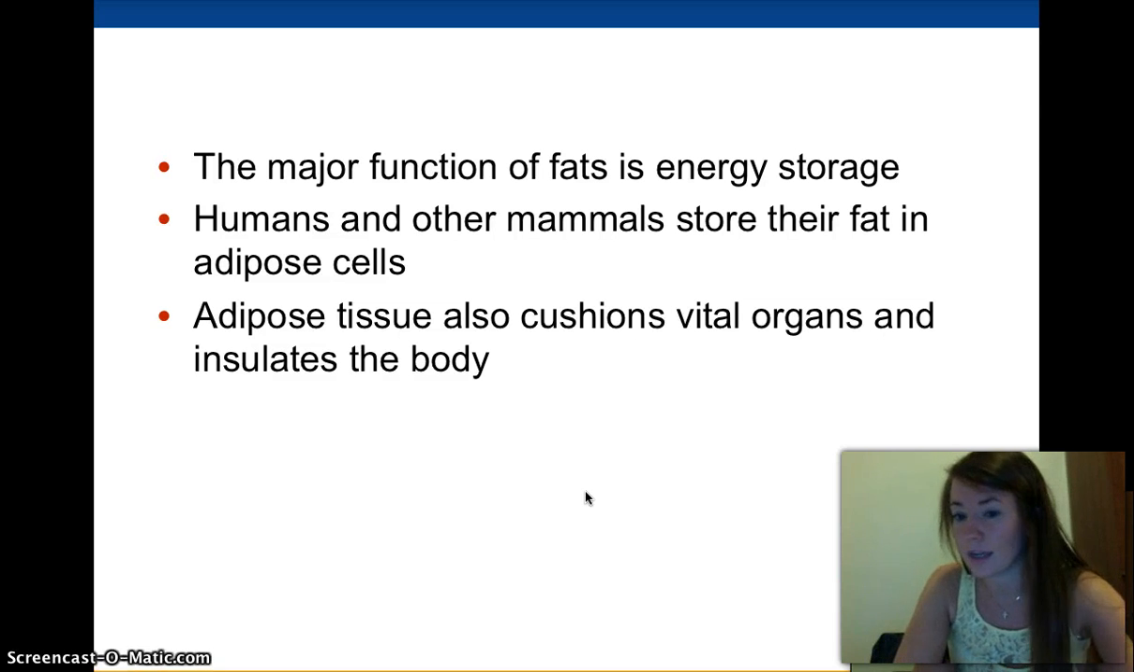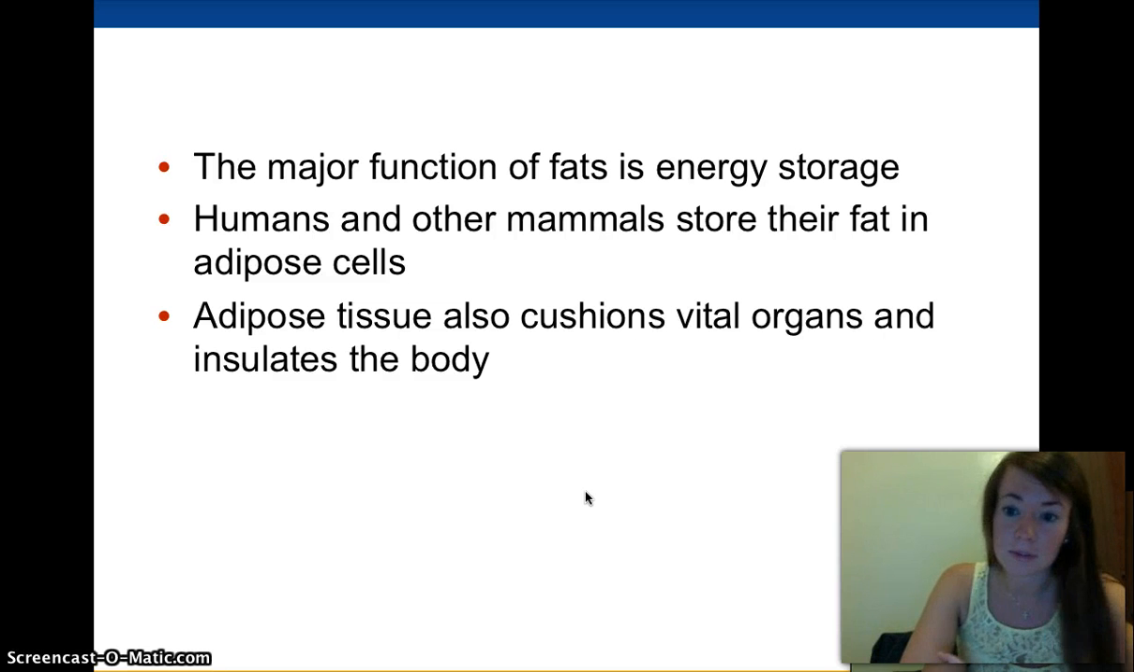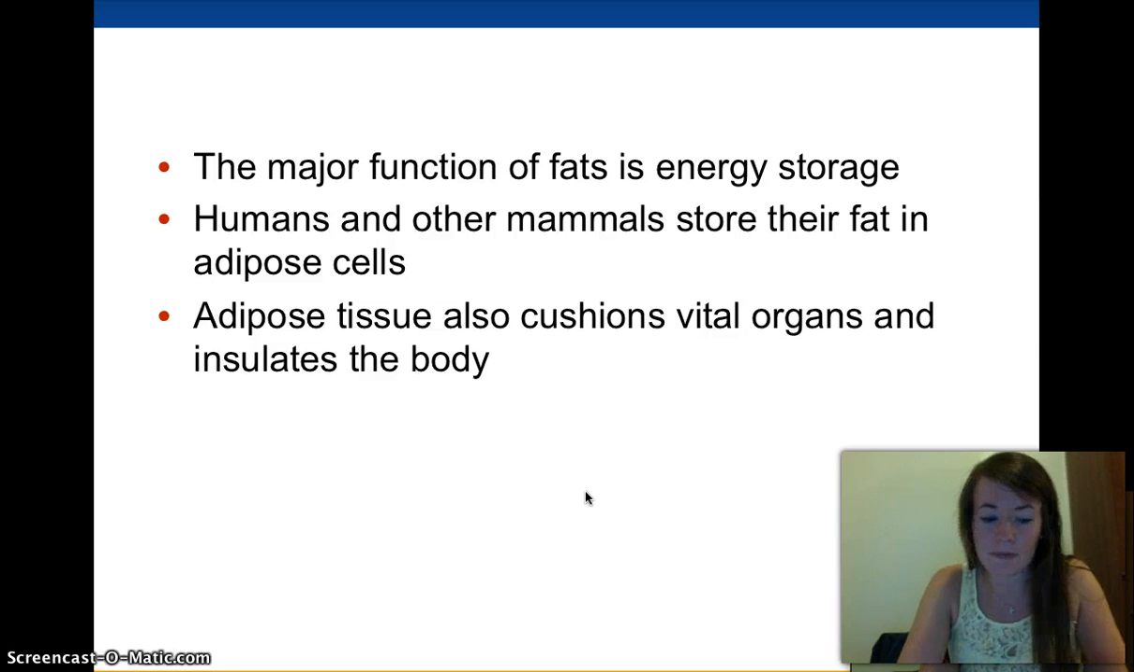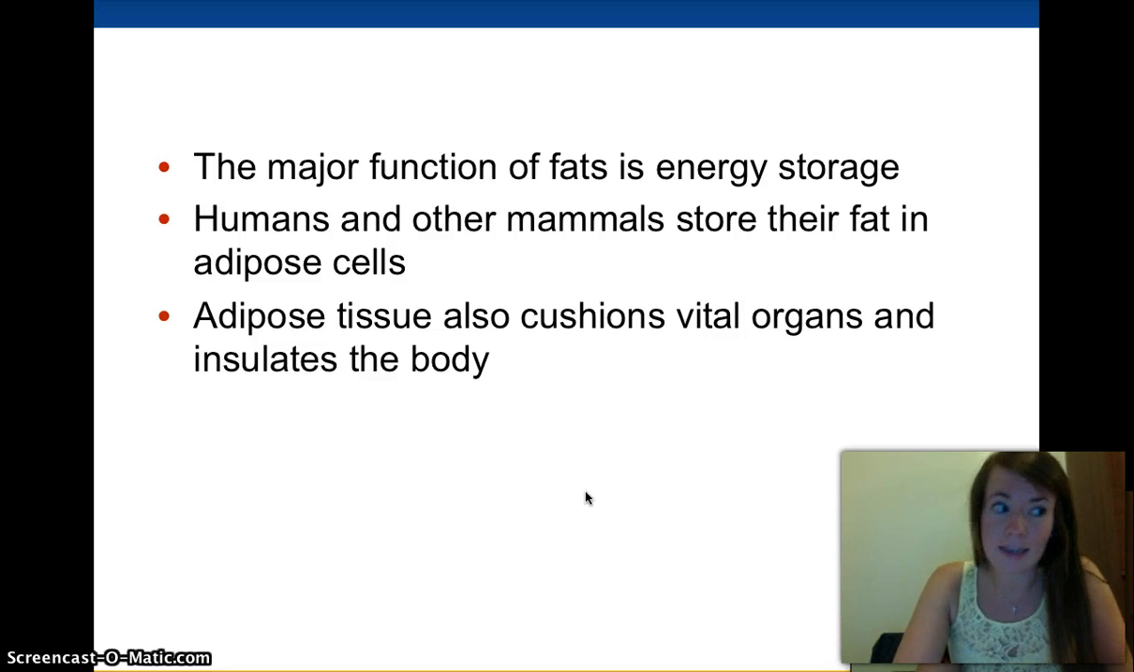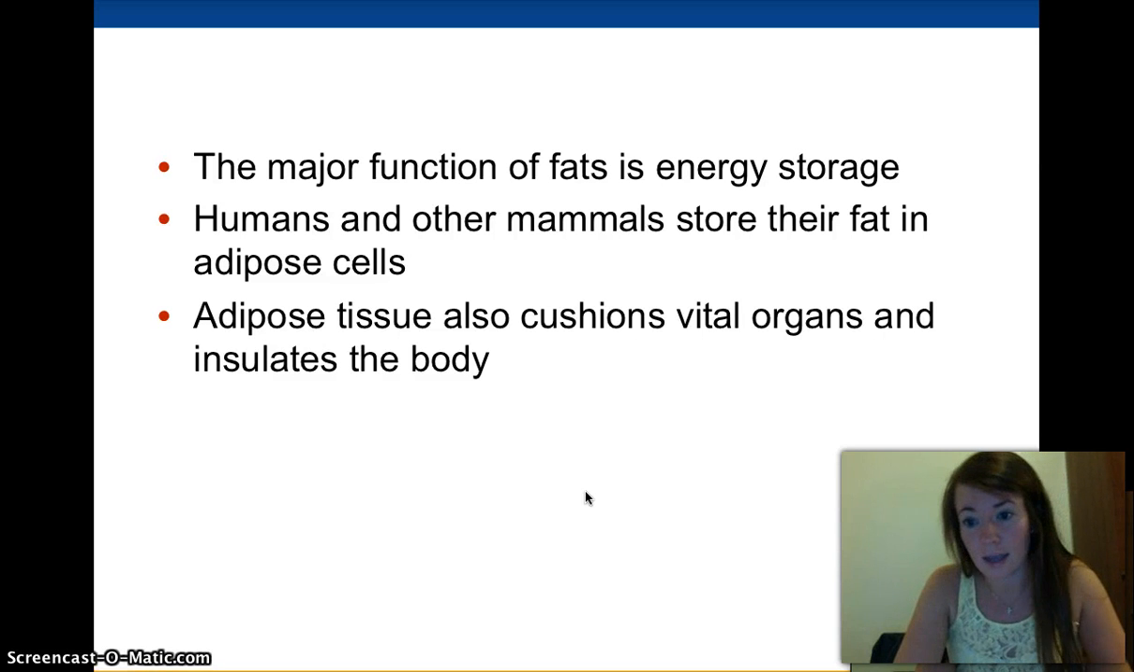So in humans, we go inside and we wear clothes and things like that, so this isn't as big of a key, but think about mammals that live in the water, like whales and things like that. They have very, very thick layers of blubber that protects them in the winter because it insulates the body.